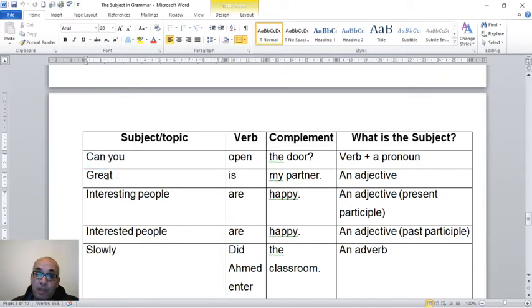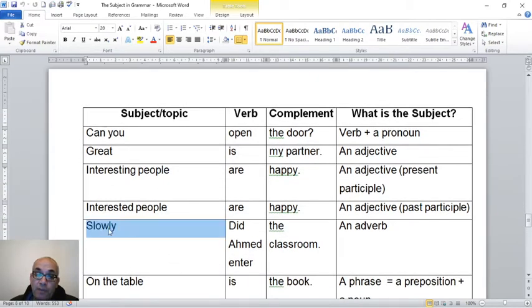Great is an adjective. Interesting people, interesting is an adjective, it's present participle, and it is like an adjective. And I explained this in my videos on YouTube, the difference between past participle and present participle. Anyway, interesting is a present participle, it's like an adjective. People is a noun. So the subject is adjective, noun. And here interested is past participle. Past participle is like an adjective. So we have got adjective and noun as the subject. And the answer is here.